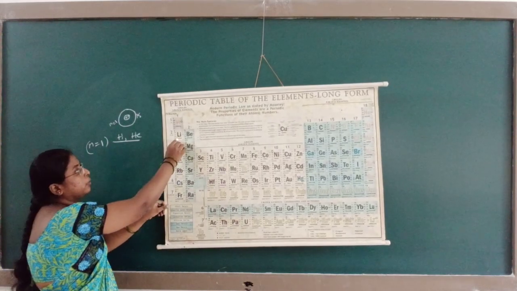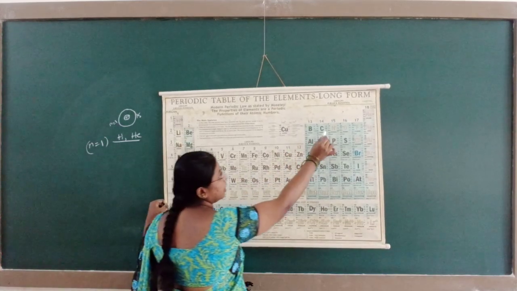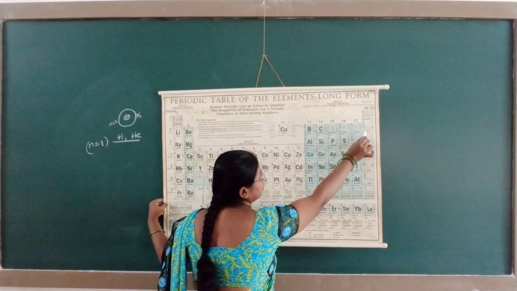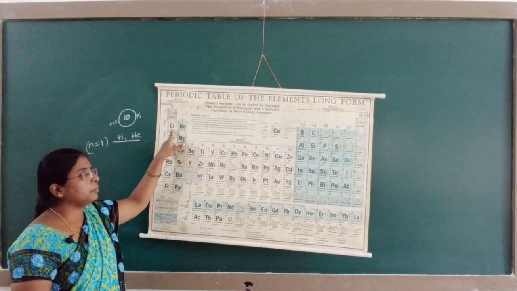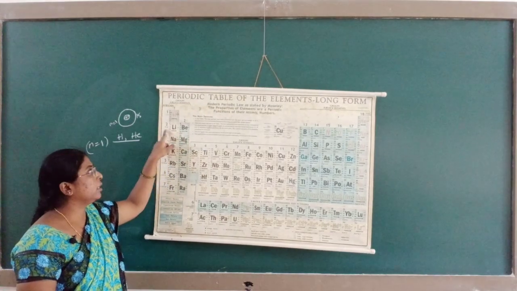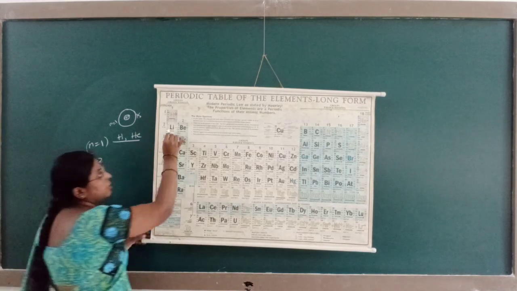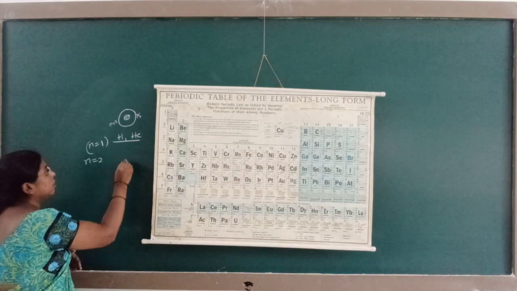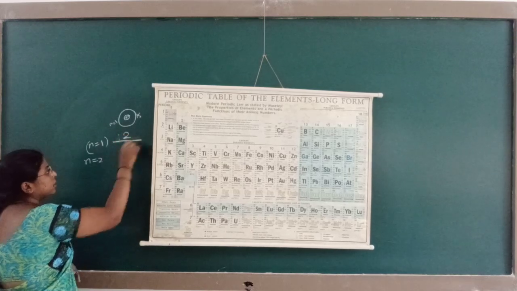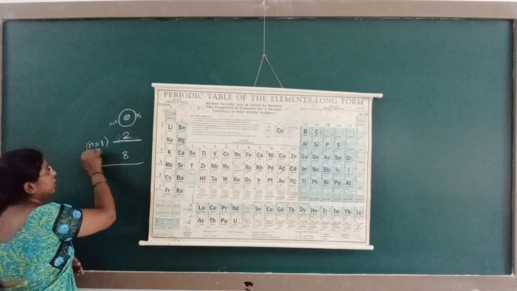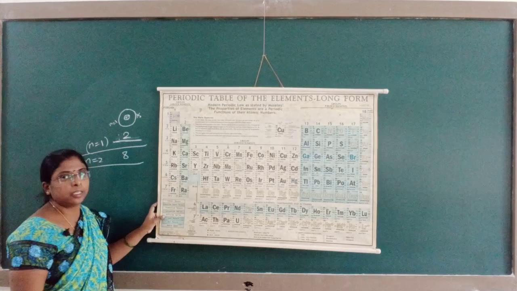N is equal to 2: lithium, beryllium, boron, carbon, nitrogen, oxygen, fluorine, neon. These elements are present in the second period. The total number of elements is 8. The first period has 2 elements, hydrogen and helium, and the second period has 8 elements in total.